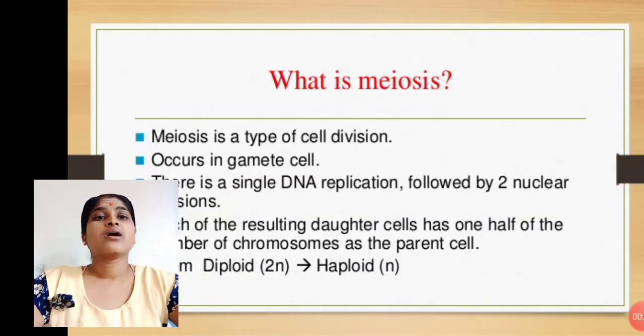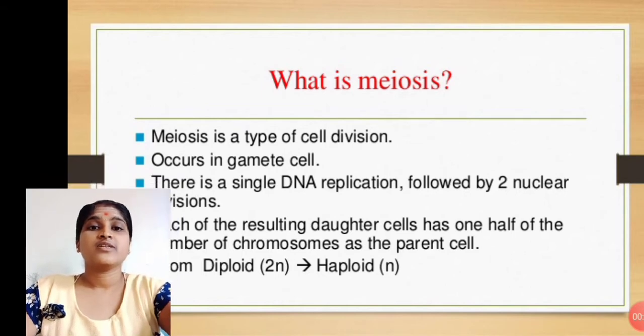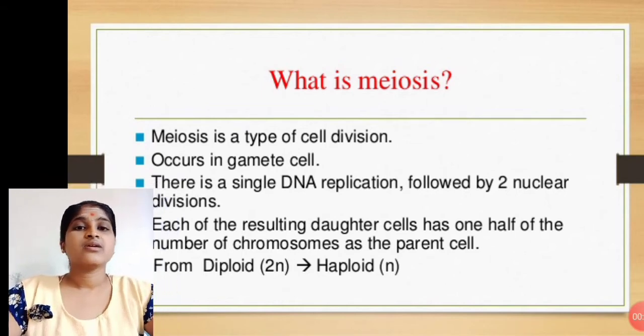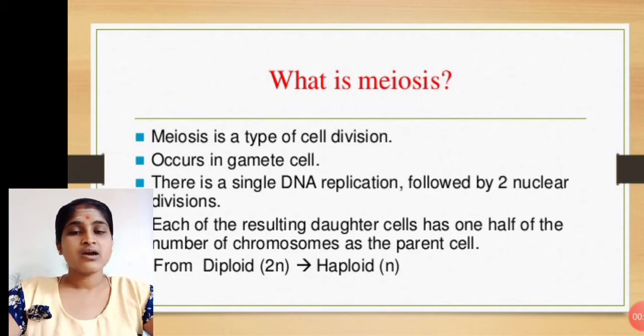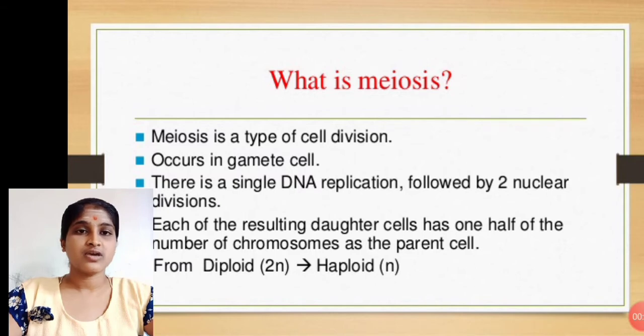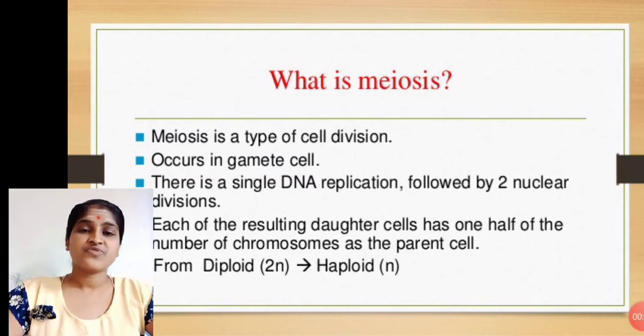Before this video, on this slide, who first discovered meiosis? The scientist Farmer in 1905 discovered meiosis. Meiosis is a type of cell division. We already know there are two types of cell divisions, meiosis and mitosis, and here we discuss meiosis only.